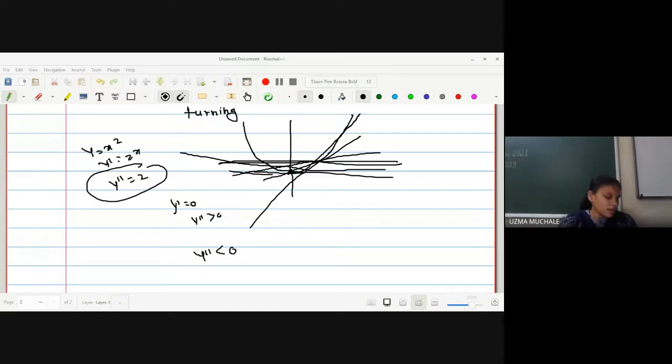Okay, so let me search for the second derivative, geometric interpretation. So let us search what we get.